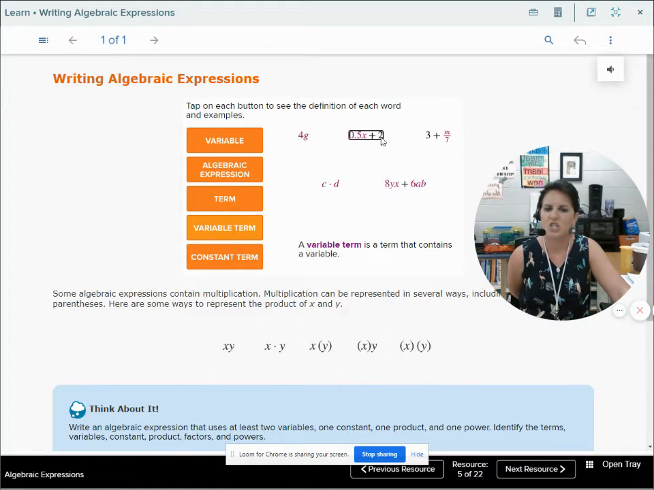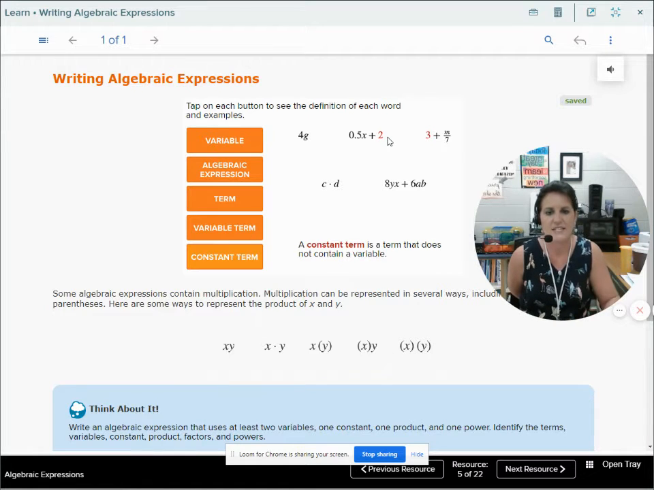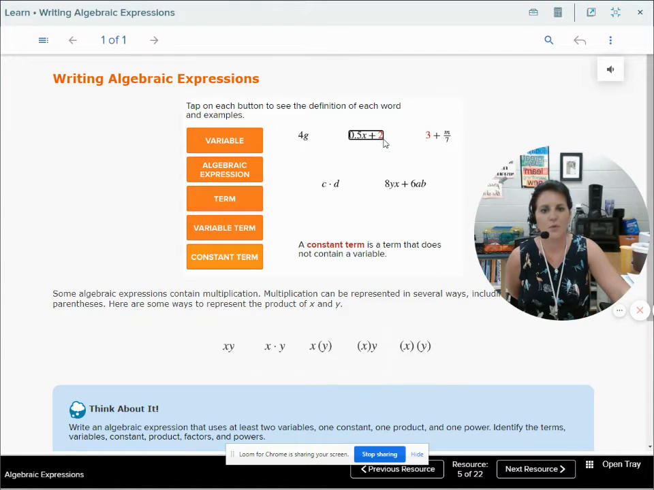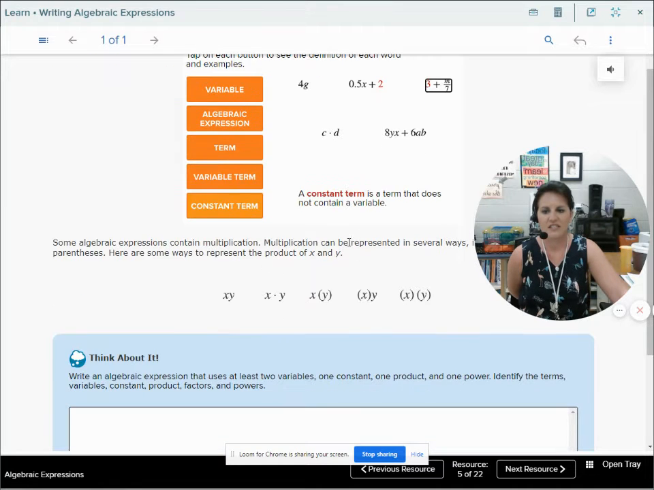But if you look at just the 2, it is a term, but it's not a variable term because there's no letter in it. And then we have our constant terms, which do not contain variables. It's just a number by itself. So in this example, we've got the constant 2, and in this example, we have the constant 3.